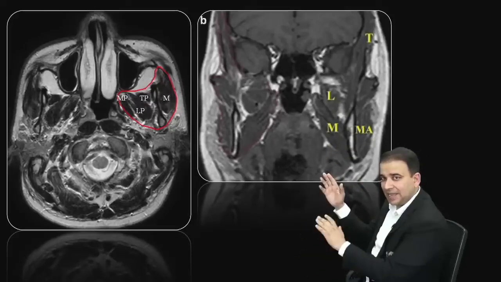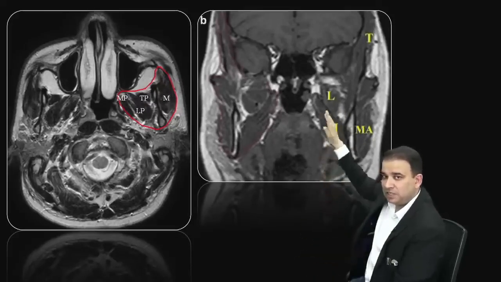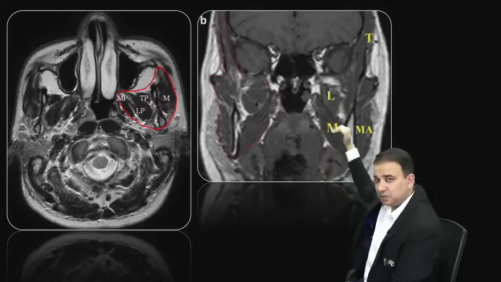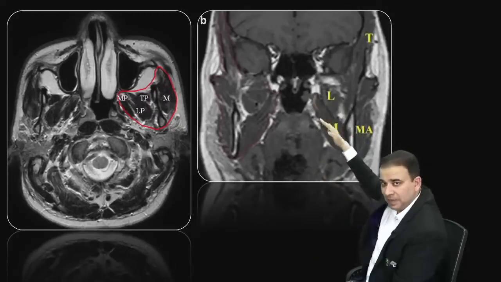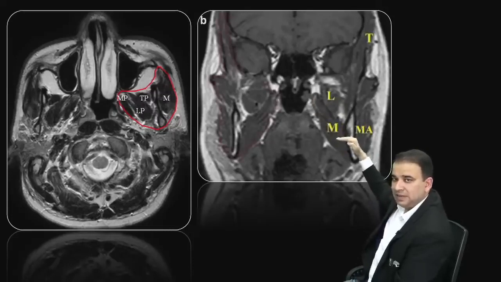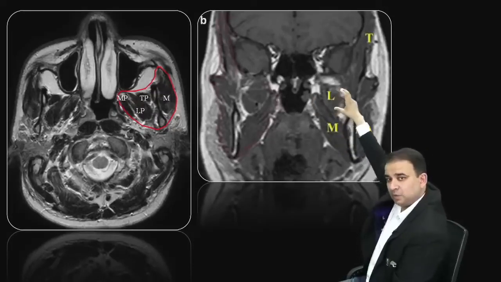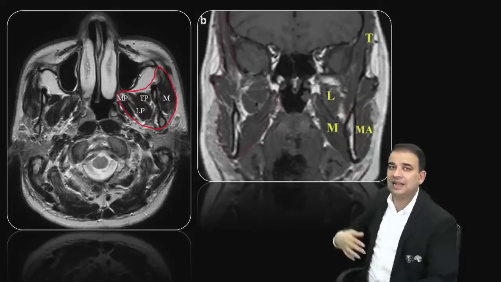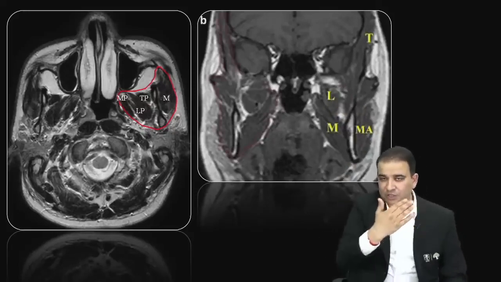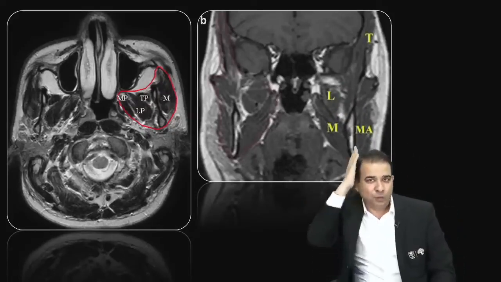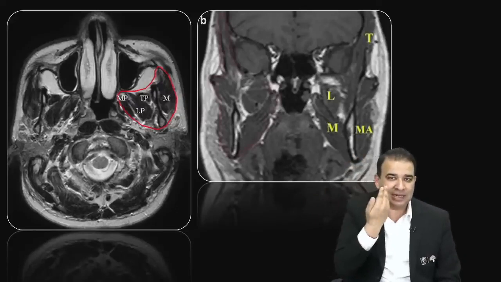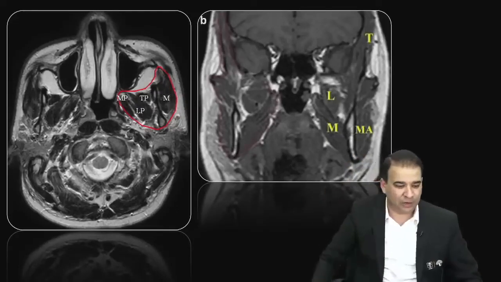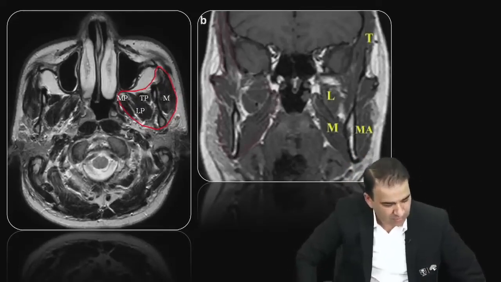So, in this section, rather than appreciating which muscle is medial and lateral, I'm looking at which muscle is below and which is above. The muscle which is coming below to the medial surface, that is medial pterygoid, and the muscle which is above, which will be going to the neck of the mandible, that is lateral pterygoid here. So in the transverse section, muscle outside is masseter, from above comes temporalis. If you're looking at the medial side, the upper one is lateral pterygoid, the lower one is medial pterygoid.